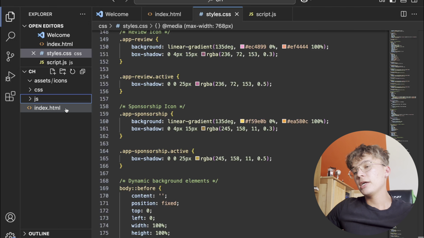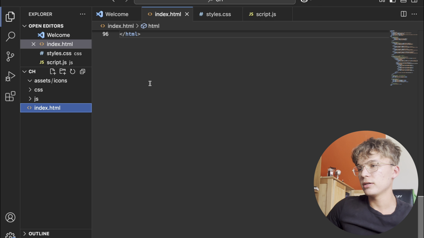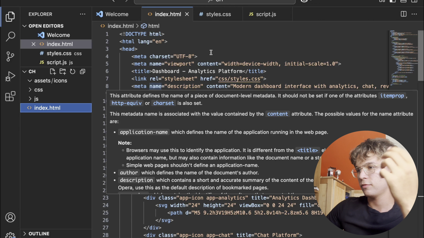Okay, so let's start with HTML. So HTML is like the skeleton of the website, for example.